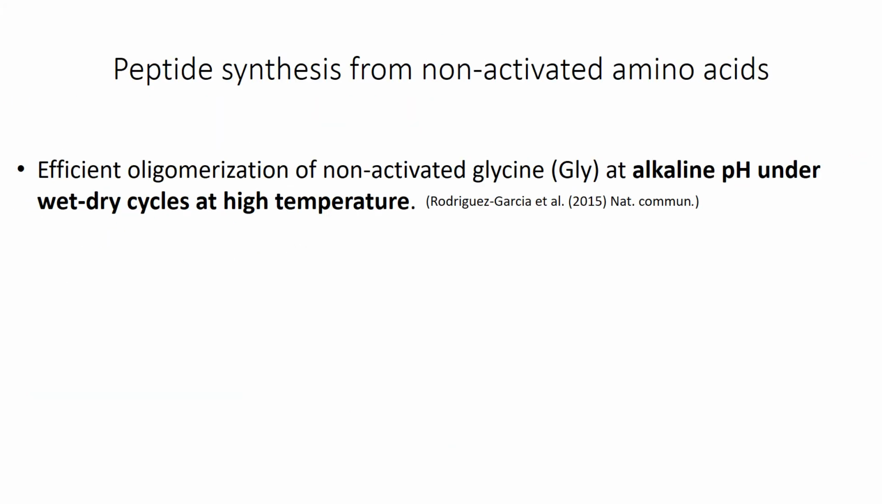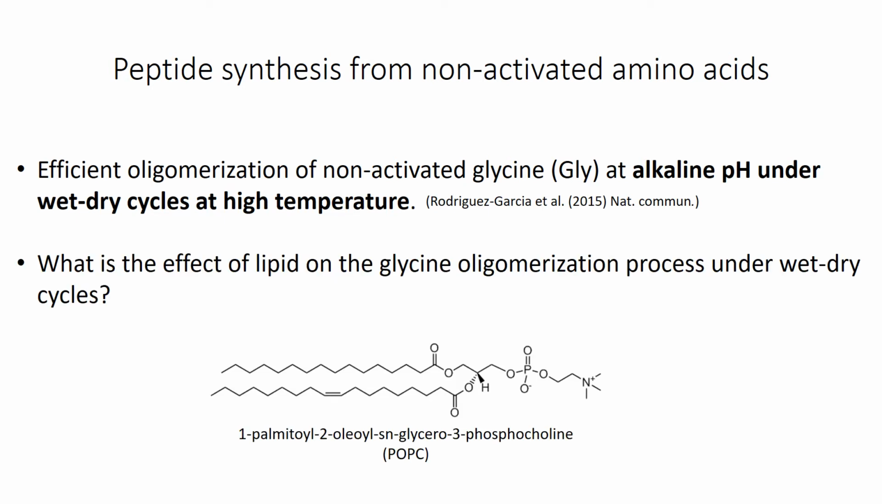Interestingly, wet-dry cycles have also been shown to promote the formation of peptides from non-activated amino acids like glycine. However, the effect of lipids on this particular process has not been explored yet. Towards this, we looked at the effect of POPC as a model lipid on non-enzymatic glycine oligomerization process under wet-dry cycles.